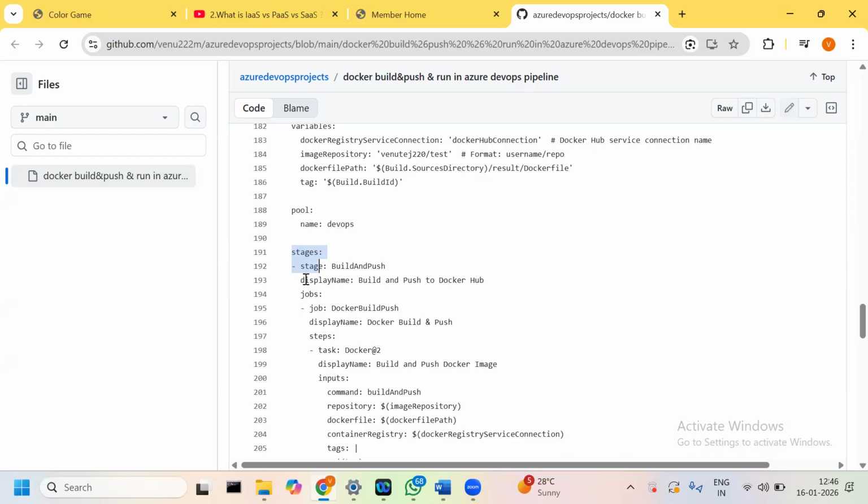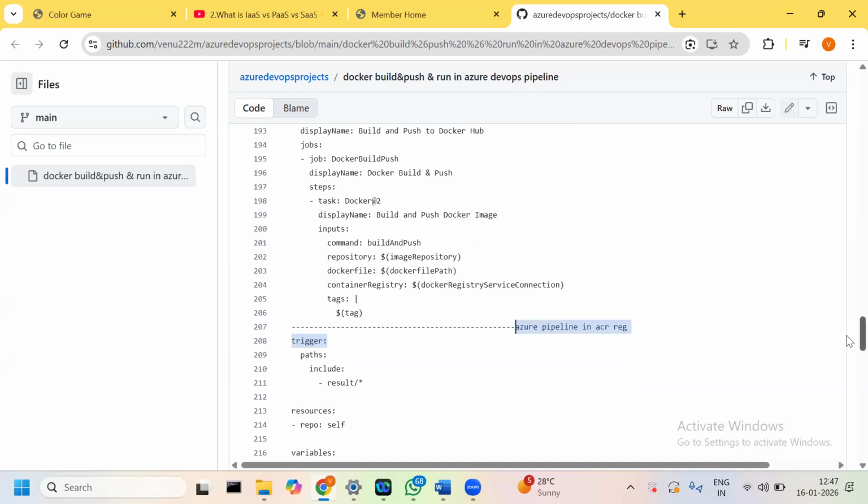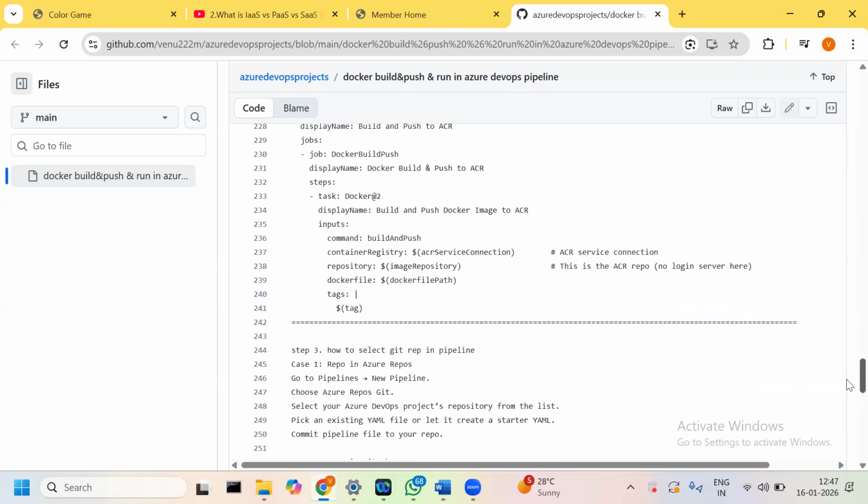Then under stages, the job display name is build and push to Docker Hub. Under jobs, we have the job name Docker build and push, and under that we have steps. In the steps we give the commands, build and push. So this is the container service connection. Okay, similarly we can go ahead with the Azure pipeline with ACR. Similarly, we created it here also the same.